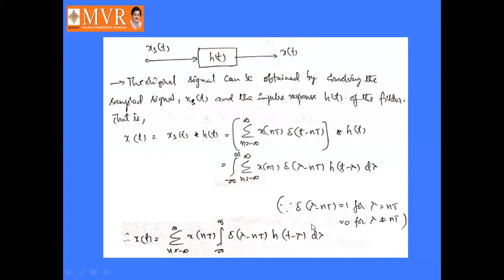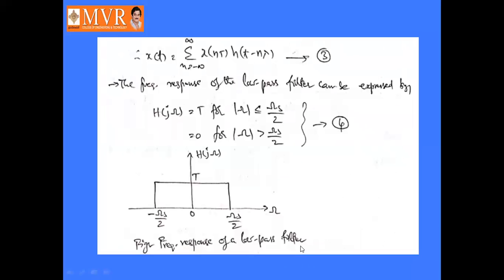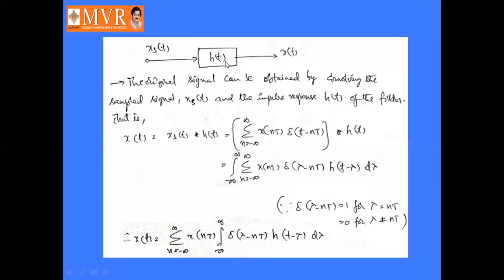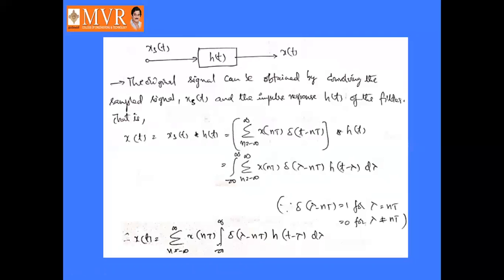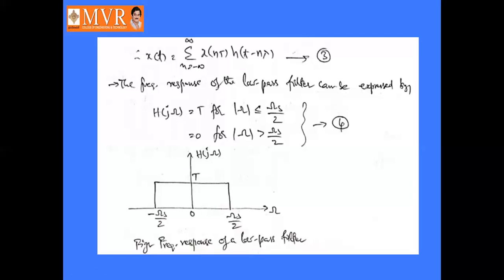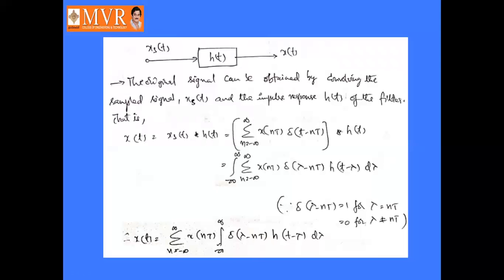So, x of t becomes the sum over n from minus infinity to infinity of x of nT into the integral from minus infinity to infinity of delta of tau minus nT into h of t minus tau d tau. Okay, so therefore x of t is equal to the sum over n from minus infinity to infinity of x of nT into h of t minus nT. That is equation number 3.